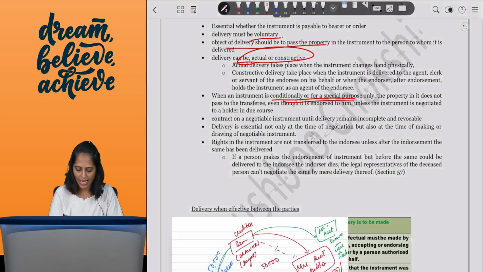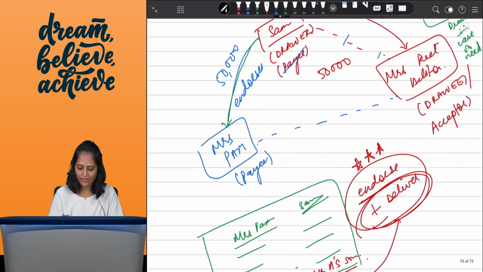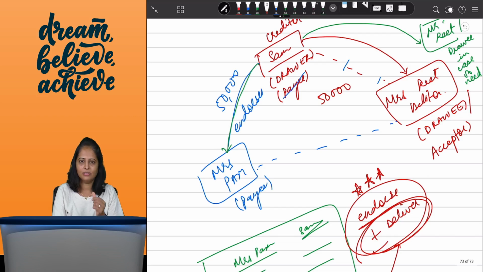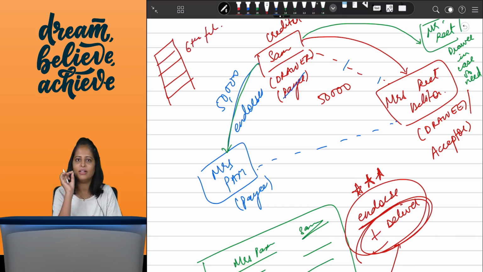So for example, I have a negotiable instrument on which I have said that you cannot endorse this instrument till the time 6 floors of this building are built. After 6 floors are done, you can go and negotiate the instrument. So I have put a condition on the bill of exchange, say for example. In this case, where there is a condition put, you can negotiate only after this is complete. Before that, if I negotiate, then it will not be a valid negotiation.